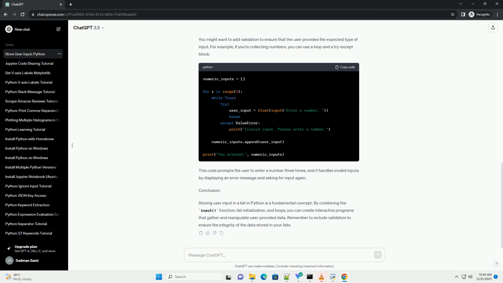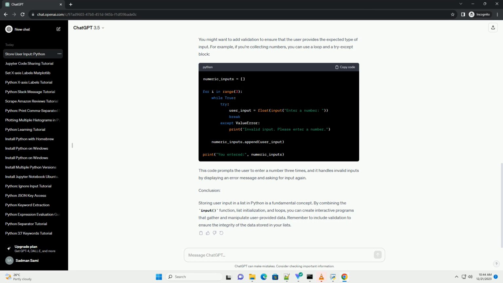Step 4. Validating user input. You might want to add validation to ensure that the user provides the expected type of input. For example, if you're collecting numbers, you can use a loop and a try except block. This code prompts the user to enter a number 3 times, and it handles invalid inputs by displaying an error message and asking for input again.